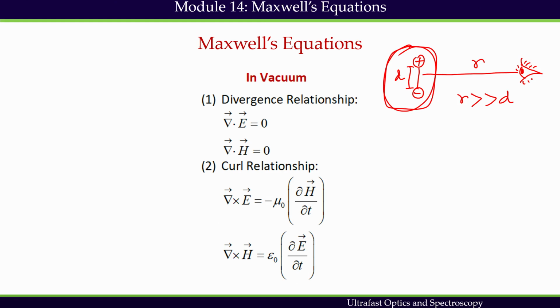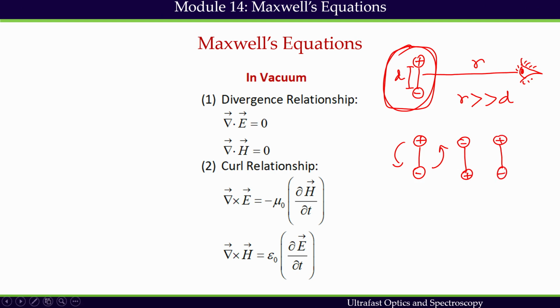Now, we know that if we have a dipole and it is oscillating, after a certain time I will have the polarity changed. Again after a certain time I will have a polarity change.